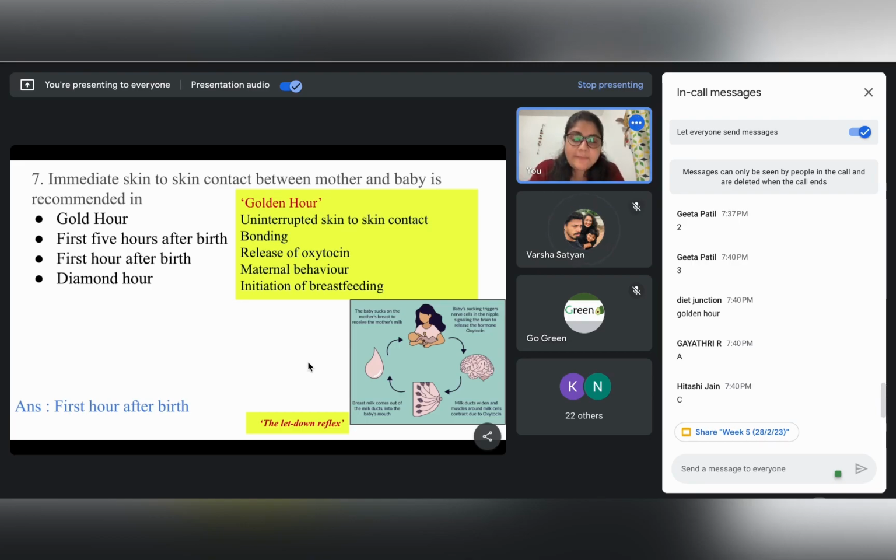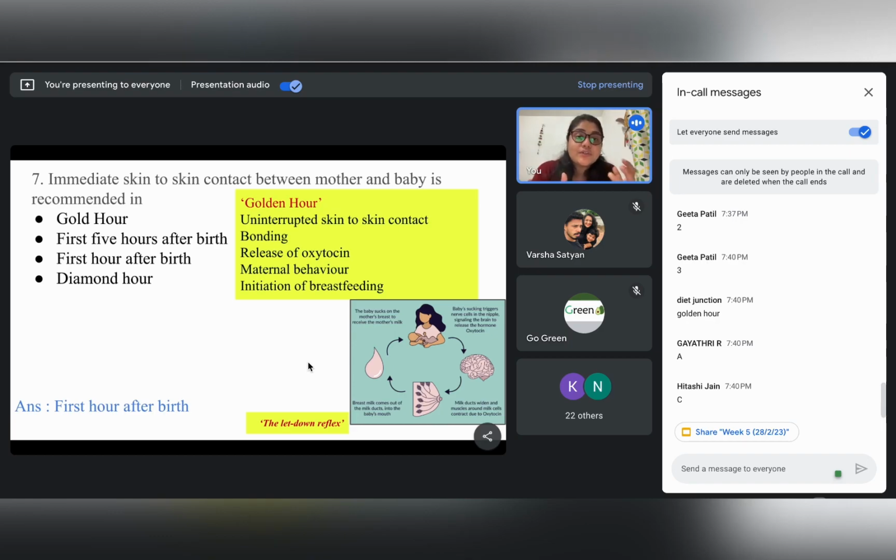Thank you. Okay, so now, what is the importance of this skin to skin contact? As we know, this will expedite the bonding between the newly born child and the mother, right? And this also helps in the release of a hormone which is called oxytocin.